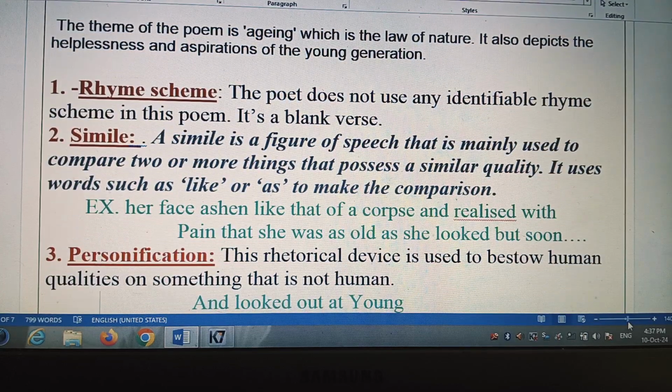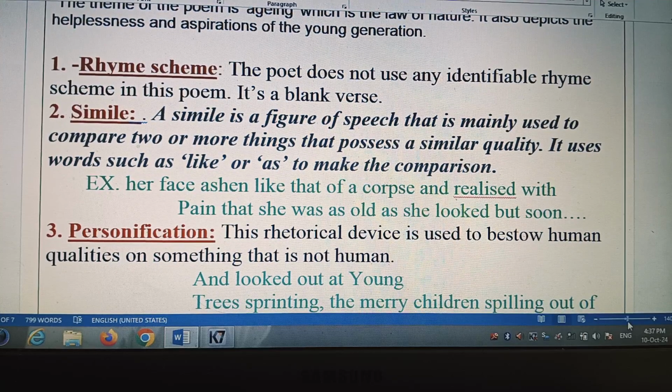And here, point number one, rhyme scheme. The poet does not use any identifiable rhyme scheme in this poem. It is a blank verse. Okay, and the first poetic device is simile.